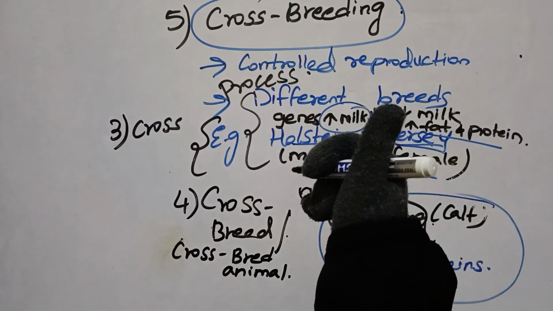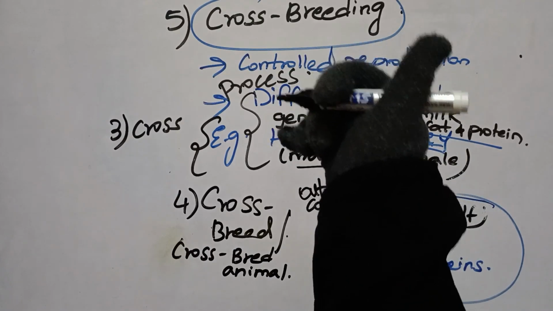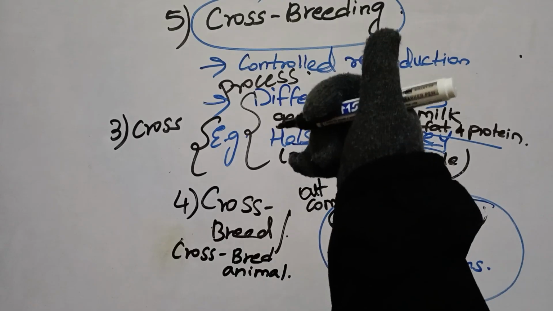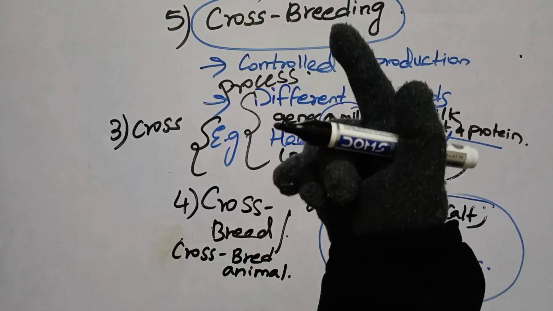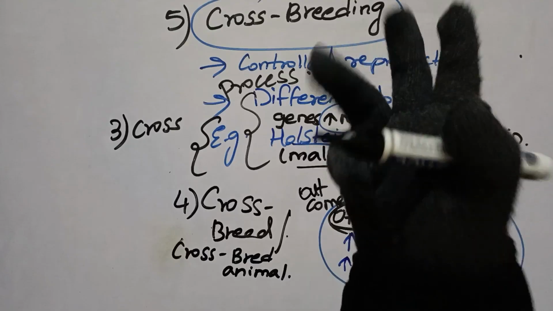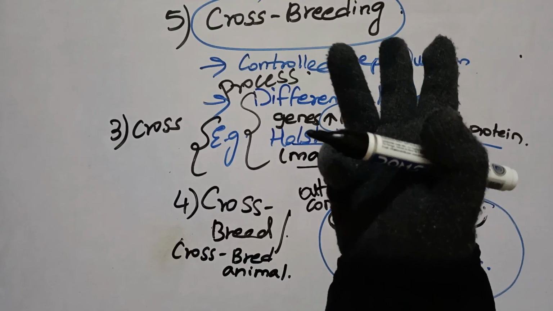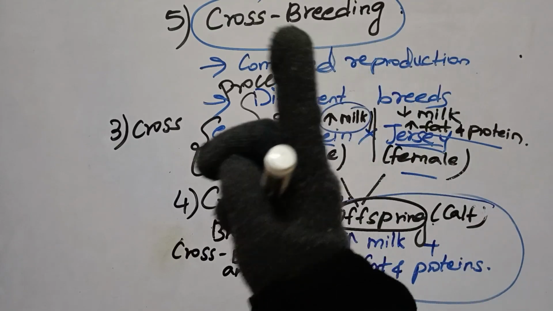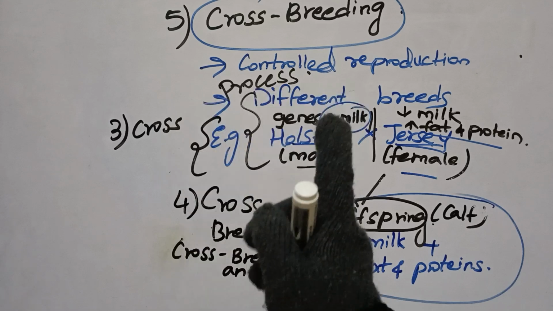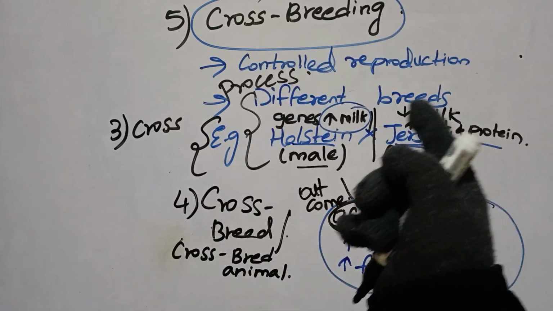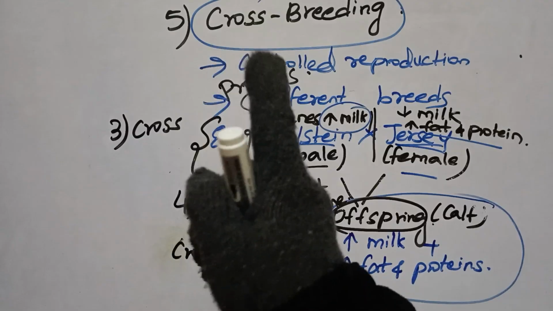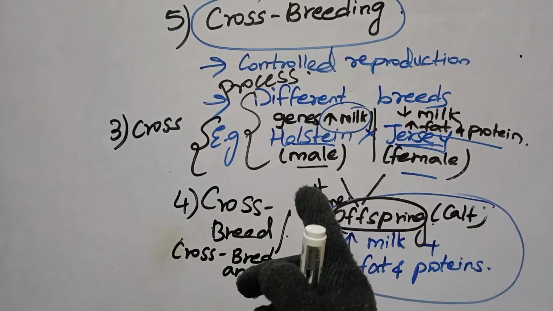So in this video we have understood five terms that are repeatedly used in the chapter of animal husbandry. We have learned about breed; before breed we spoke about the word species, right? Then we learned about breeding, then crossbreed, and also crossbreeding. So I would like to give you one bonus: I want to compare species and breed with one real life example which you are going to love. Stay tuned.